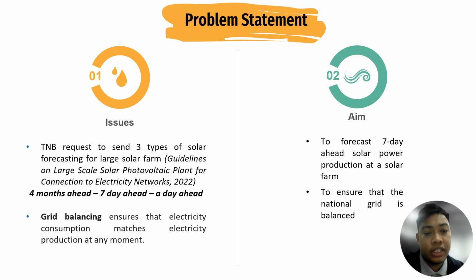So what are the issues here? First, Tenaga Nasional Berhad, which is an entity that governs electricity distribution, requests to send three types of solar forecasting for large solar farms. This is to ensure grid balancing, which is to ensure the electricity consumption matches electricity production at any moment. So for this project, the aim is to forecast 7 days ahead solar power production at a solar farm, to ensure that the national grid is balanced.